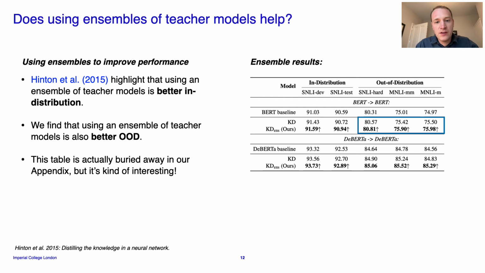In this case, we use the same architecture for our student and teacher models. So we distill an ensemble of models into the same architecture but into a single model. The improvements are relatively small because we see small improvements from distillation in this setting. You can see results from BERT and then from DeBERTa, where we also see significant improvements.